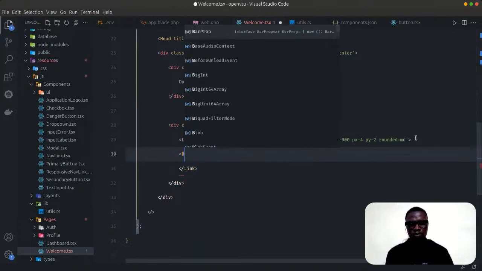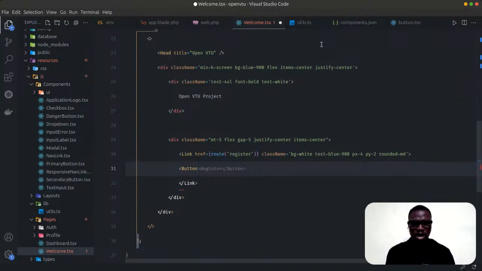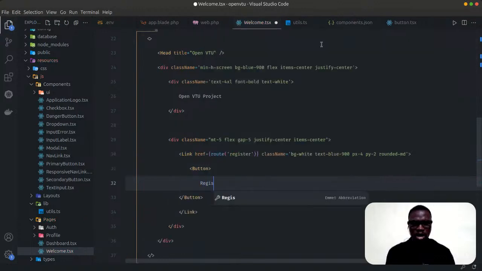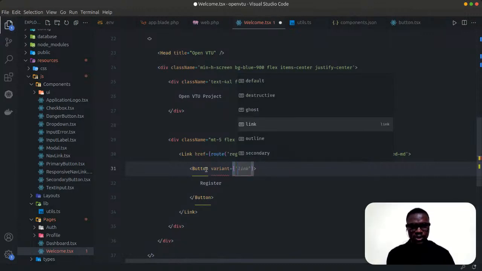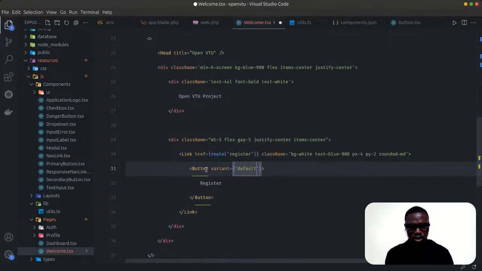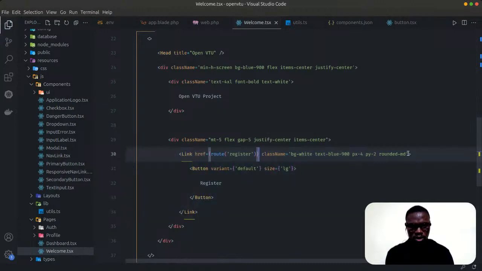So then let's put a button component inside there. This should come from the one we installed from shadcn. So let's say register. Then variant, let's have a variant of default. Let's make it size large. Then I'll duplicate this. Let me remove all of this class. I think AI generated that for us, so I don't need it.